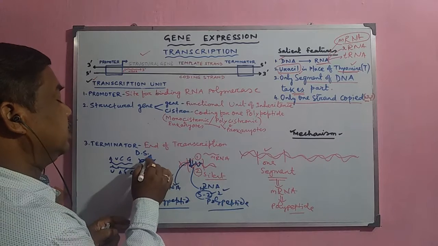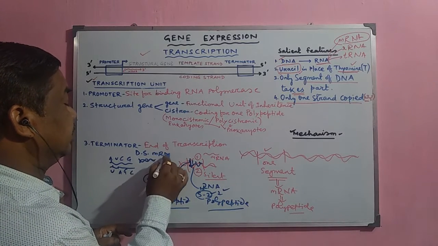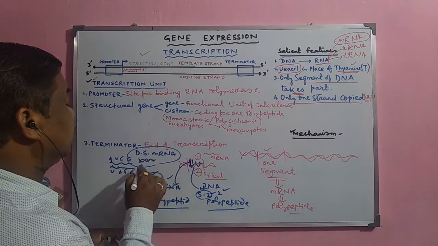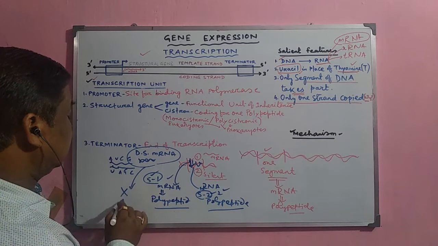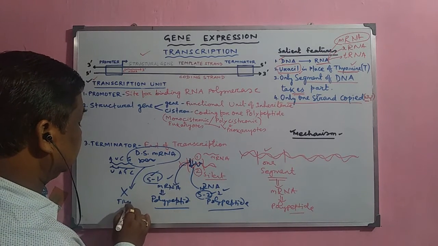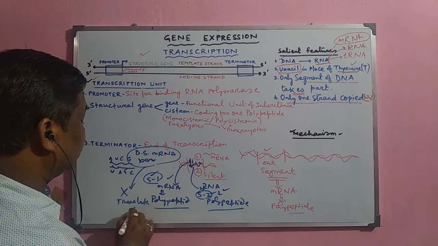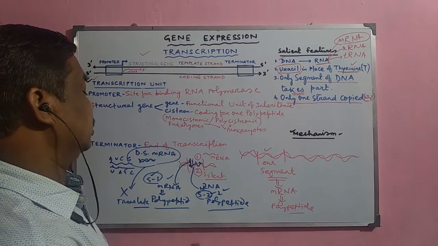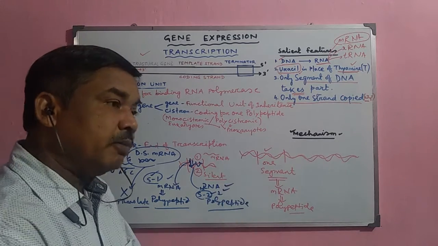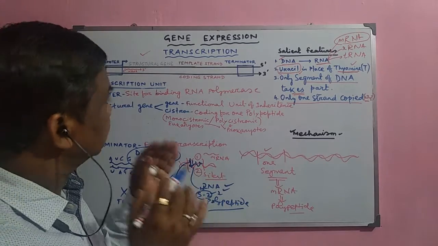It may form a double-stranded mRNA, and it becomes functionless, and it will not translate into protein. So that is also another problem. So the DNA molecule codes for mRNA from one strand and the other strand remains silent.